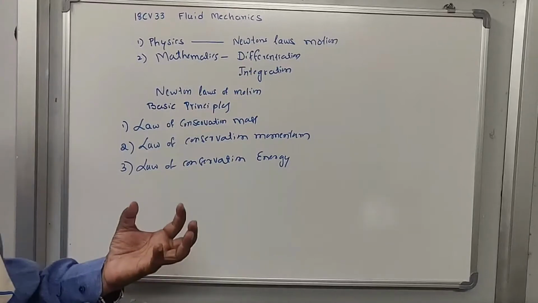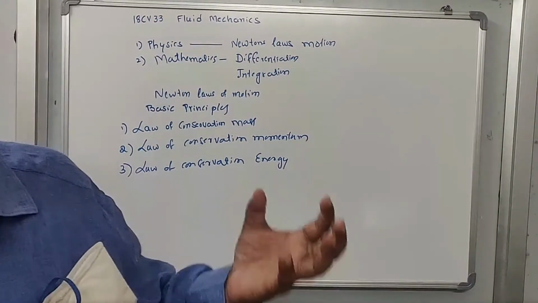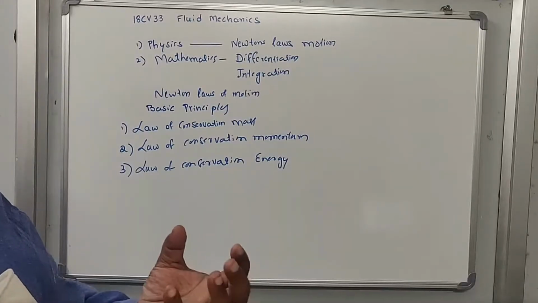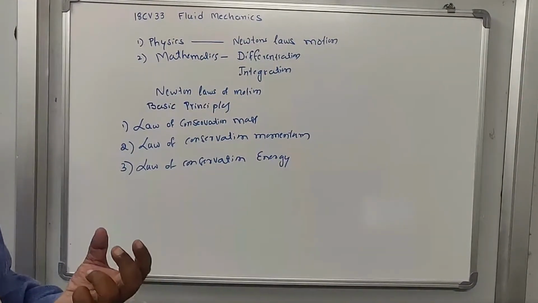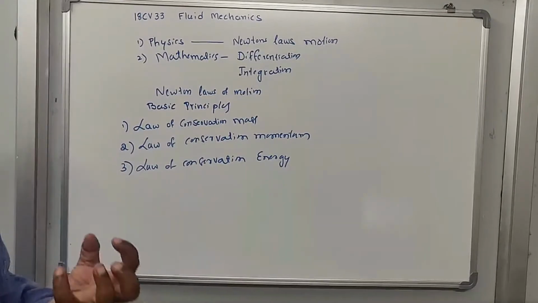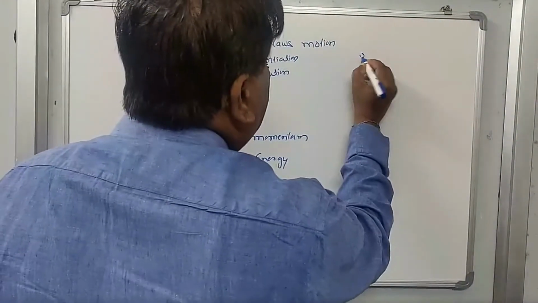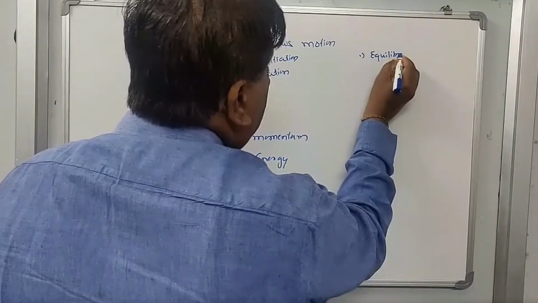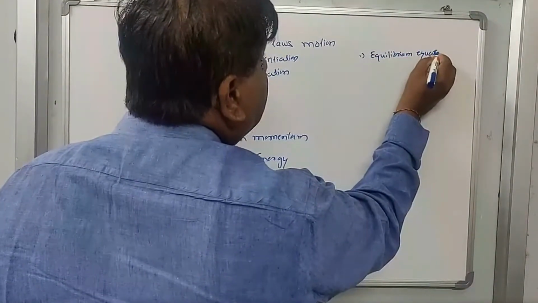As you know already, in solid mechanics, which you studied in the first or second semester, in the elements of civil engineering subject, you studied engineering mechanics or applied mechanics. There you derived the equilibrium equations. How did you derive these equilibrium equations?